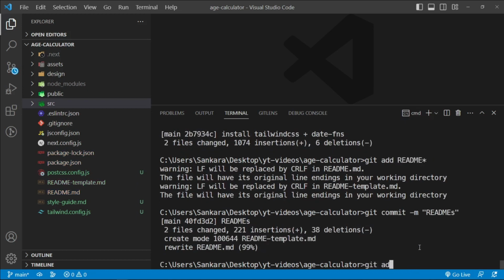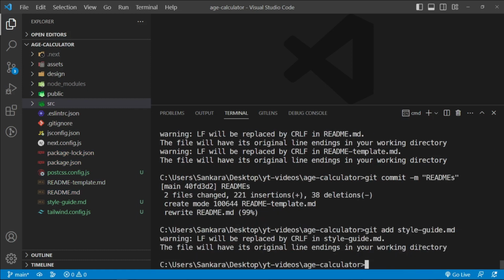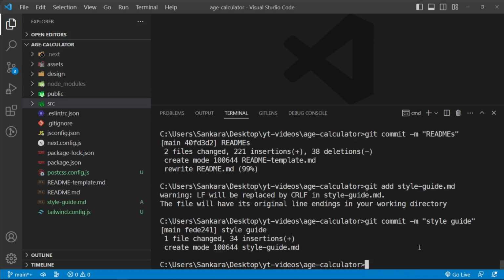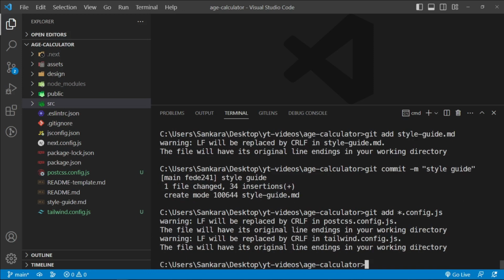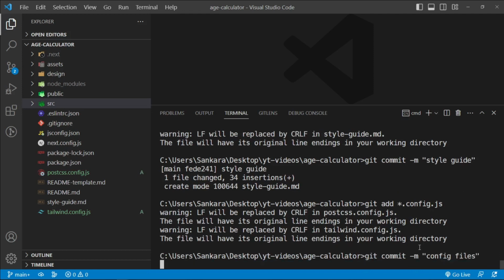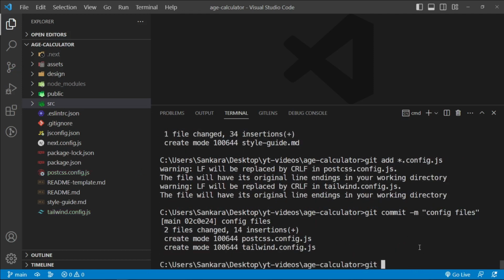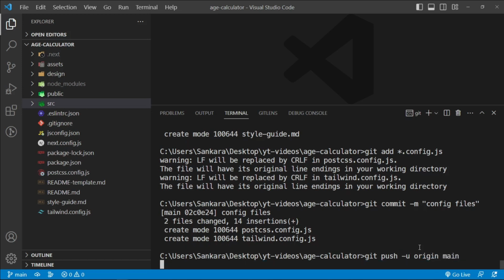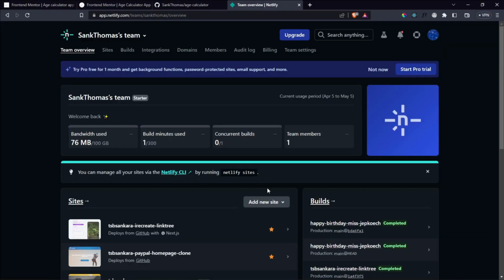And then git add style-guide.md, and git commit, and I'm going to say style guide, and then git add, let me see if we can add all .config files, .config.js, so both of them. I'm going to say git commit, and I'm going to say config files. Okay, and then let's say git push -u origin main, which is going to push it to our remote repository on GitHub. And as it does that, let's log into Netlify.